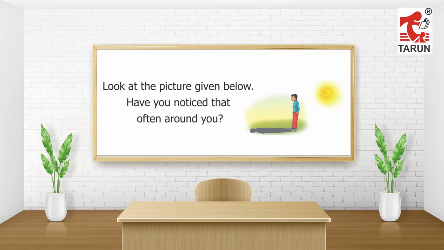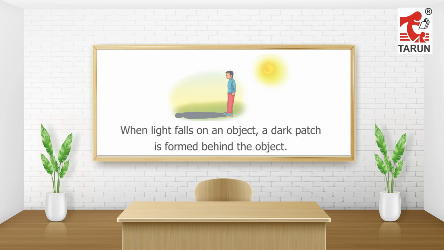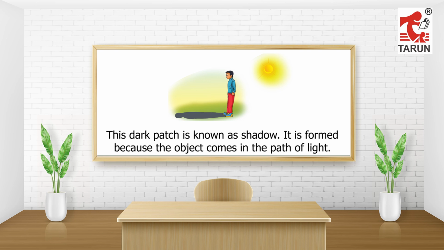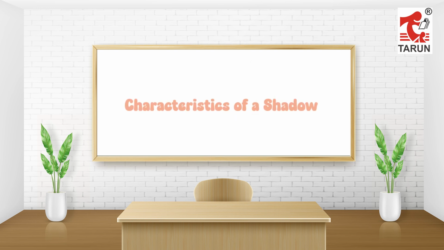Shadow. Look at the picture given below. Have you noticed that often around you, when light falls on an object, a dark patch is formed behind the object? This dark patch is known as shadow. It is formed because the object comes in the path of light.